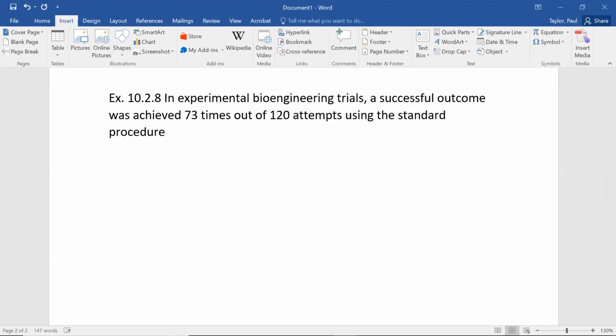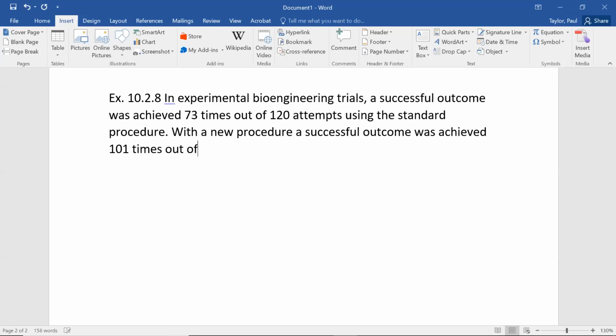Okay, so they're doing some bioengineering thing, and there's the old way, and then there's an experimental new way they want to test. So using the old way, the standard procedure, they tried it 120 times, got a success 73 times out of that. And with a new procedure that they're testing out, a successful outcome was achieved 101 times out of 120. So they did 120 of each.